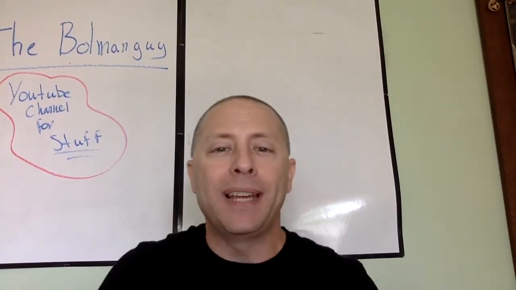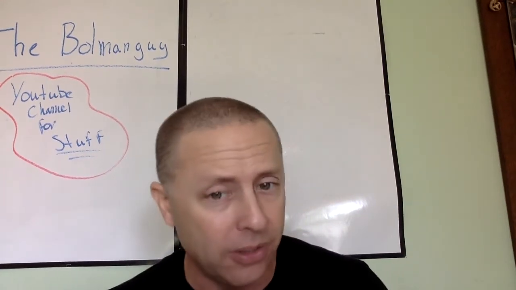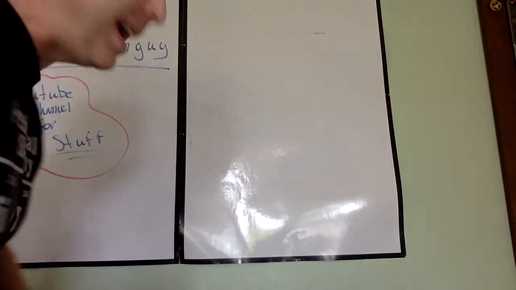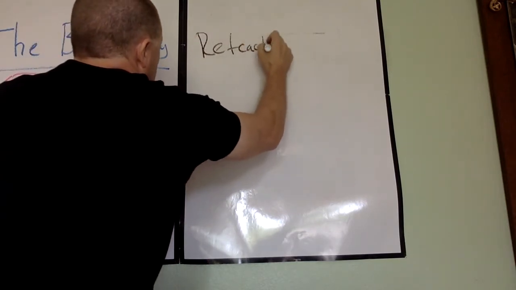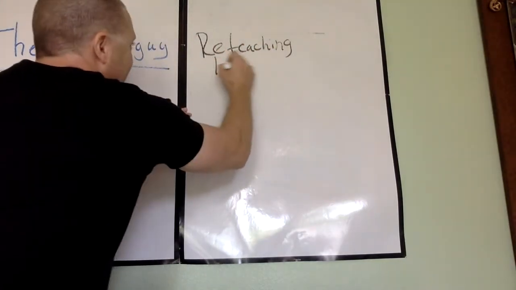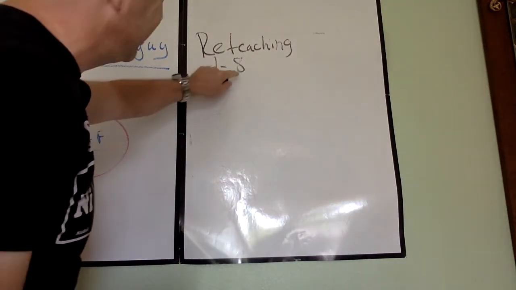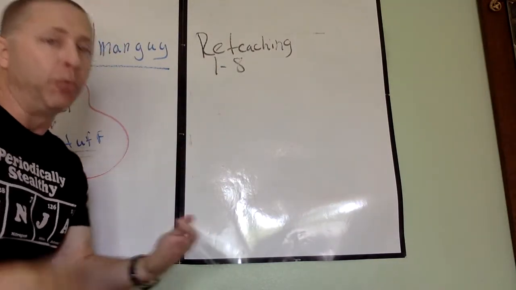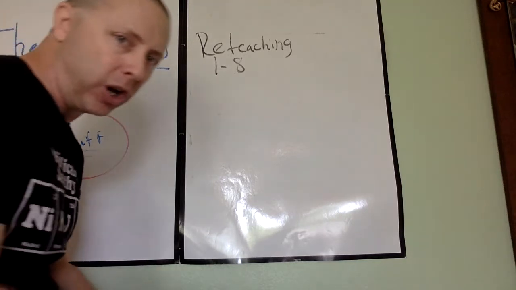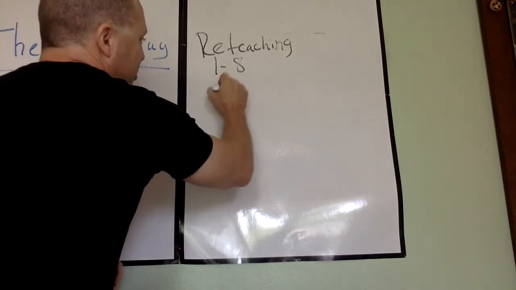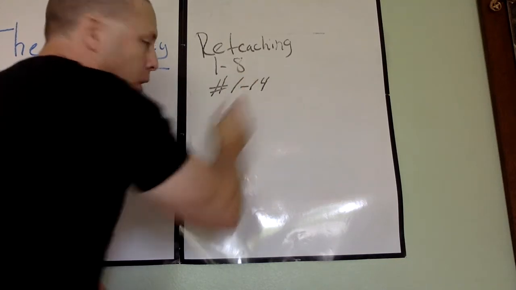As I'm moving around the classroom here and grabbing markers, I want to give you a quick update and a reminder about the math lesson that we did in class today. First of all, the math homework was, as we called it, reteaching, and it's going to be 1-8. That means Chapter 1, Lesson 8. It covers integers, multiplication, division of integers, and the rules with them. It's a pretty low-tech assignment tonight for the first startup on it. But there are 14 questions. You are responsible for all of them.